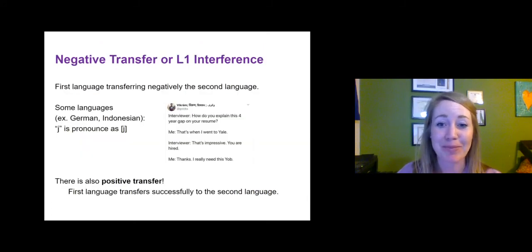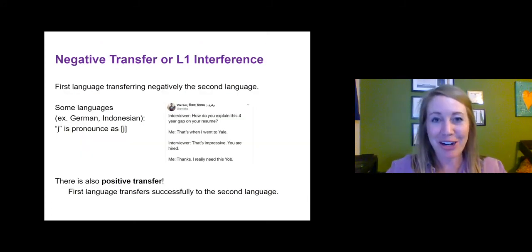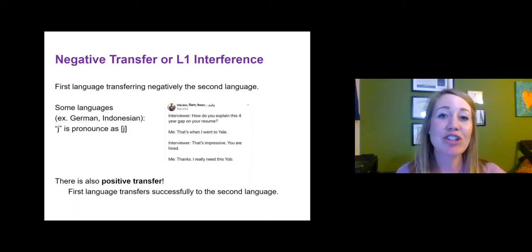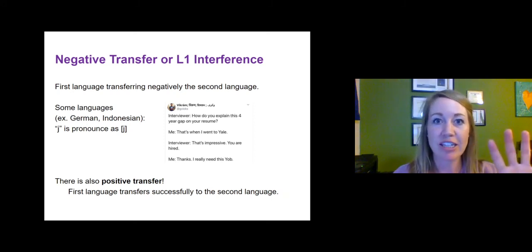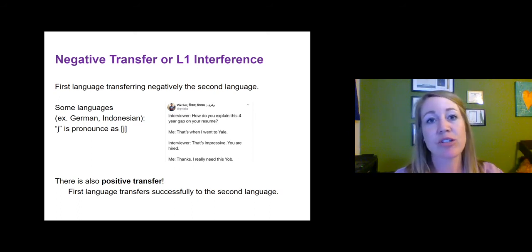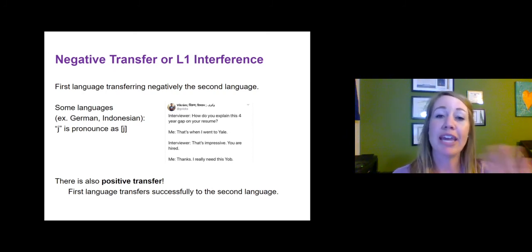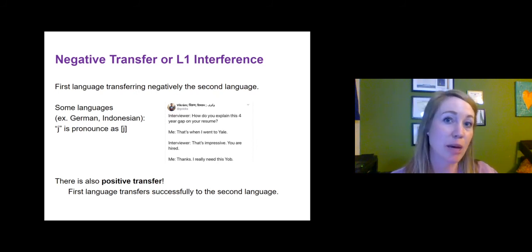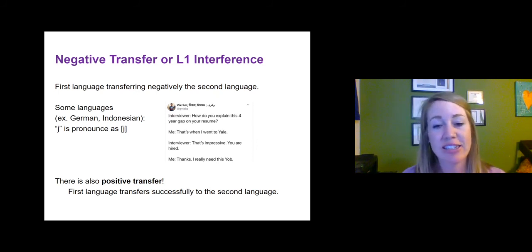occurrence in language learning. We call this occurrence negative transfer. Negative transfer is when the rules of your first language don't apply to the second language, and so it negatively impacts your use of the second language. When a Spanish speaker applies all 5 Spanish vowels to English, there are 9 vowels they're not using, so there are going to be some speaker errors. They can't rely on just the 5 vowels in their first language. They will negatively transfer into English some of the time because they don't always match. And it's the other way around.